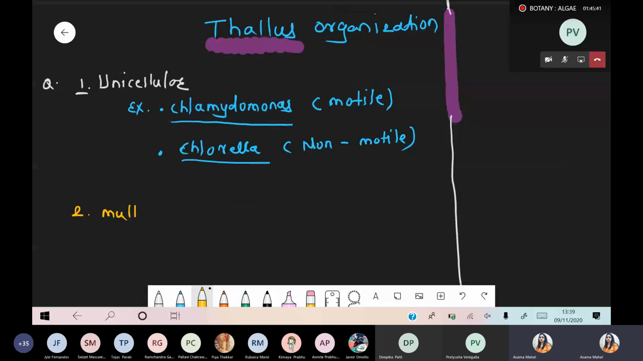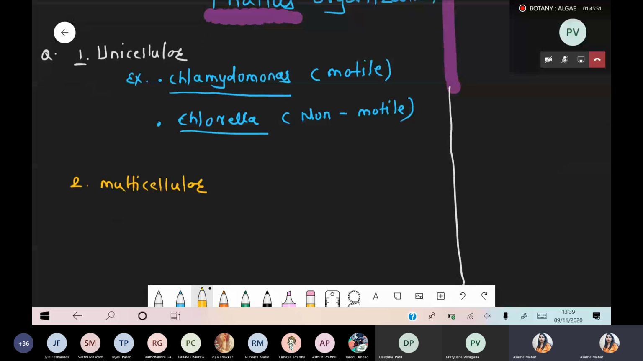Under the green algae, we are talking about which part? Multicellular part. Under the multicellular, basically different structures are present. So first of all, the first point, filamentous structure. Filamentous alga. So under the filamentous alga, example Spirogyra.